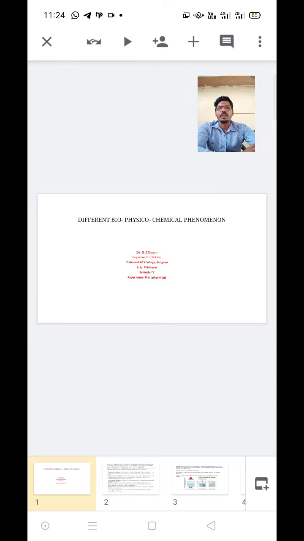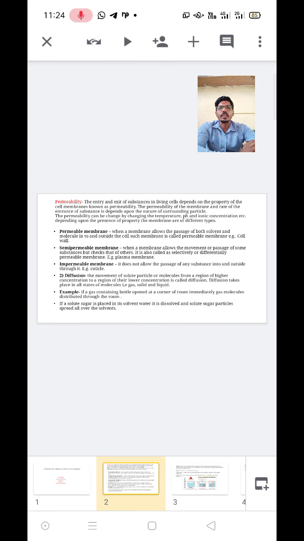We see the different biophysiochemical phenomena. This is the BSc third year topic. In this topic, we will see the different biophysiochemical processes, such as permeability, osmosis, diffusion, and plasmolysis. First today, we see permeability. The definition of permeability is the entry and the